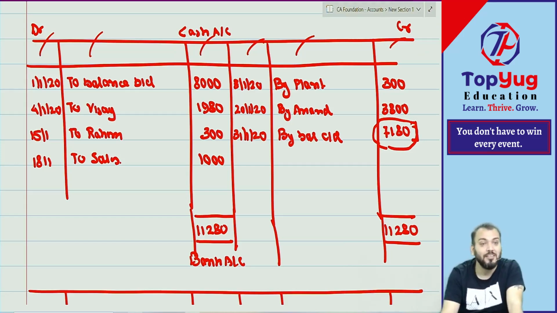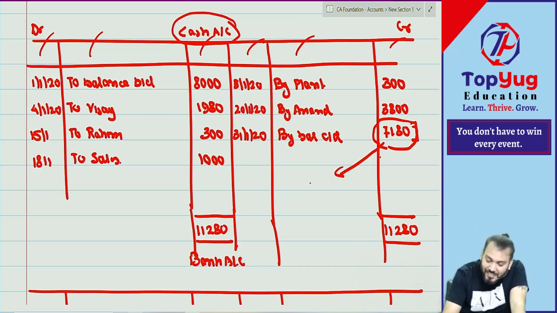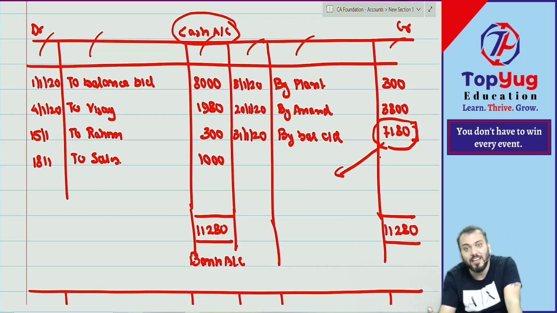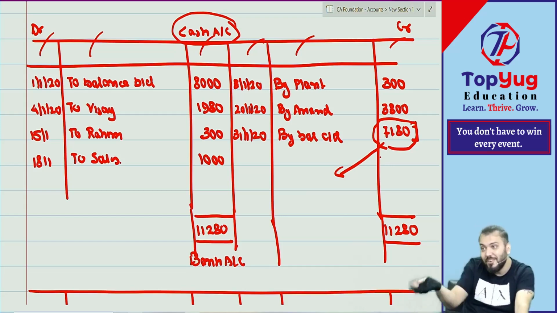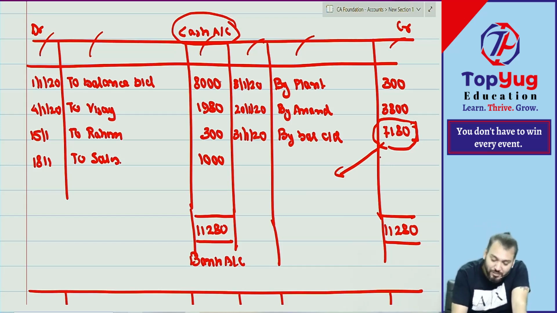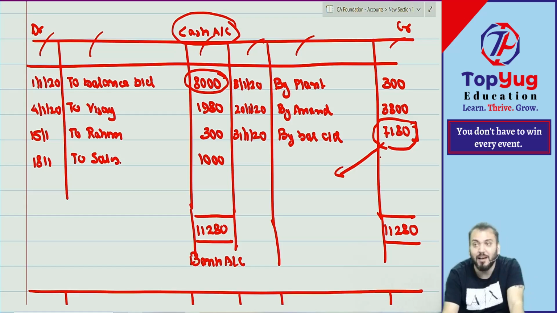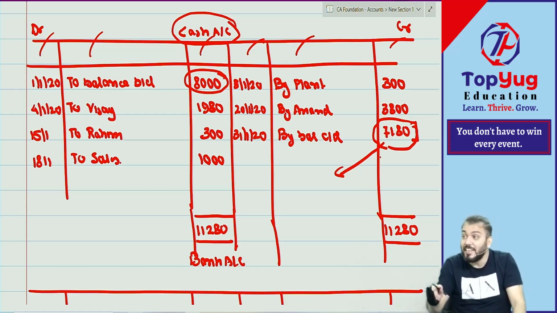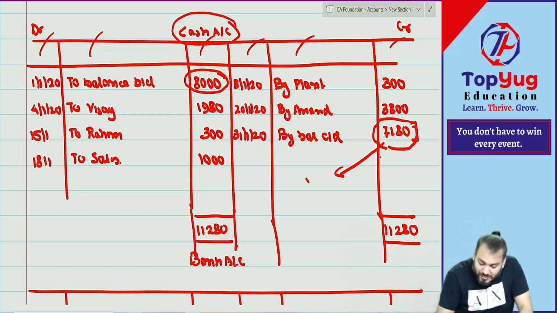Asset will always have a debit balance. You know this fact, then also you have said credit balance. Asset will always have what? Debit balance. Closing balance will always be written on the opposite side. This is also a debit balance. Asset cannot have a credit balance. This is the rule. The closing balance is always written on the opposite side, but it will have a debit balance. Understood?